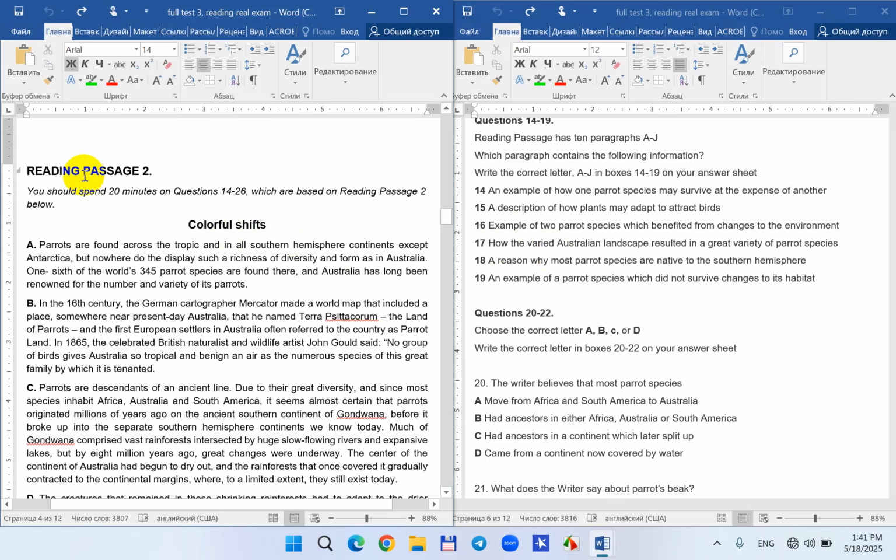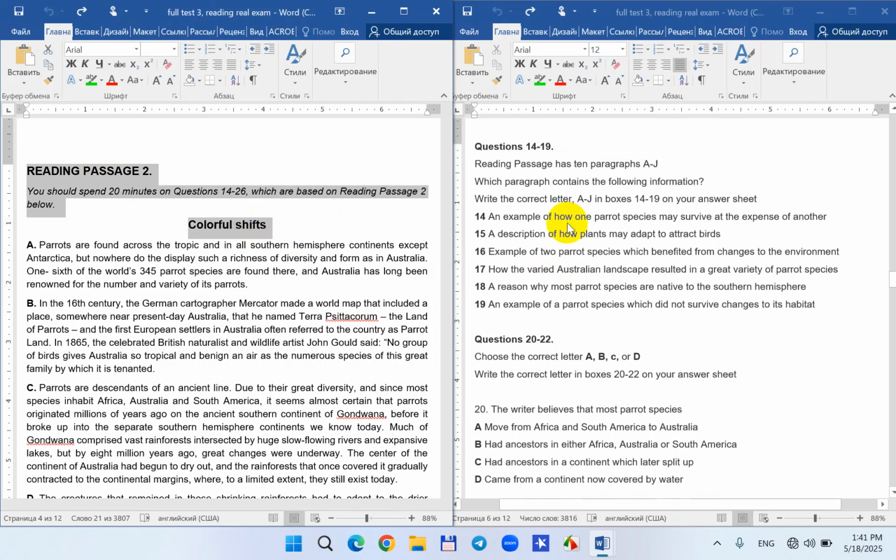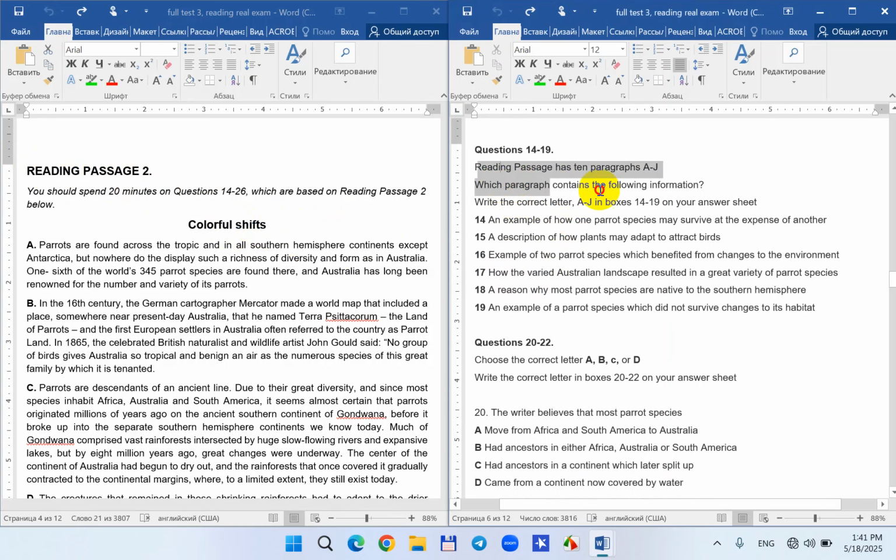Hello everyone, today we are looking at Passage 2, "Colorful Shifts," and we have "which paragraph contains the following information" questions, like paragraph matching questions. Let's start. Example of how one parrot species may survive at the expense of another.